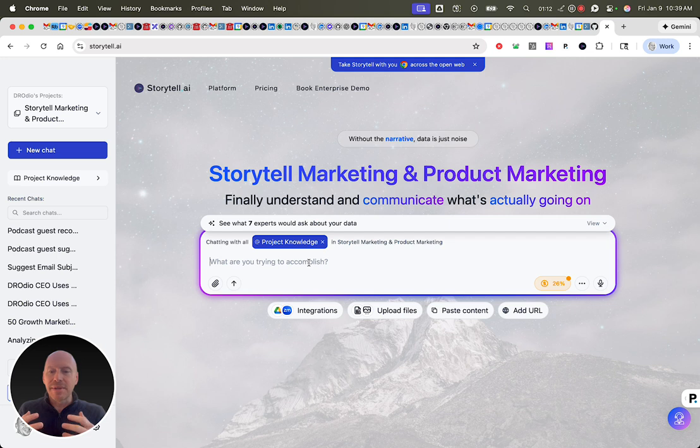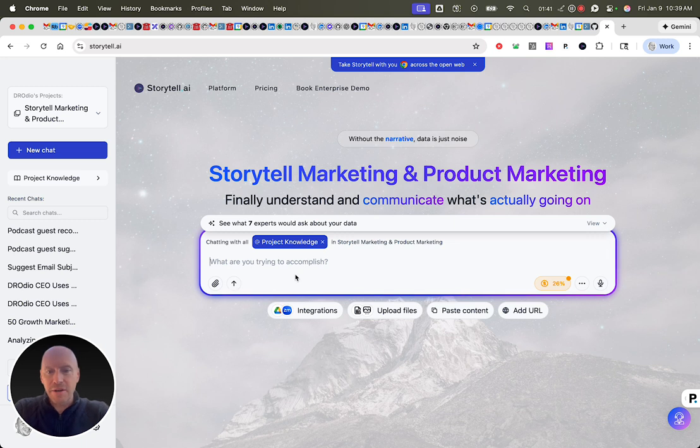Think about in companies how often there's amazing things happening inside the company, and then there's a marketing team that ends up creating just a very kind of poor facsimile or representation of the goodness that's actually happening inside the company. Well, Storytell exists to make that process better and more data-driven as a part of our larger goal of distilling signal from noise. And so the signal here is what Storytell's capabilities are in a way that we can explain to the world.